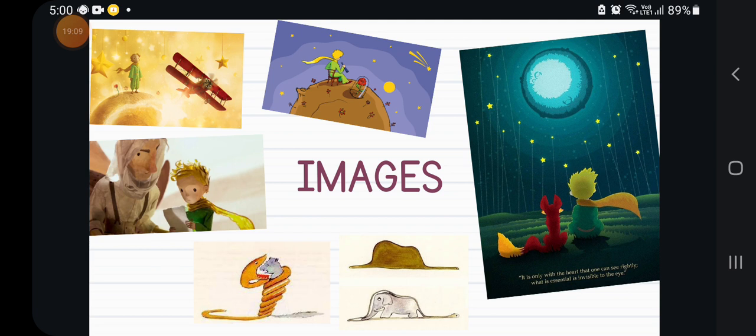the first sheep he drew, the little prince says that her sheep is sick. The second, he says, is not a sheep, it is a ram because it has horns.